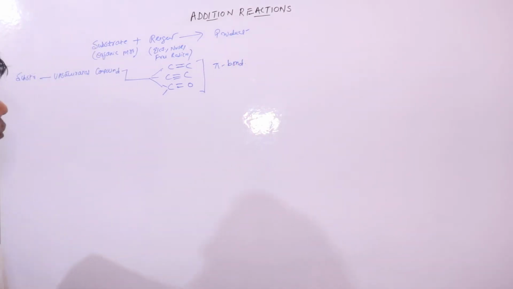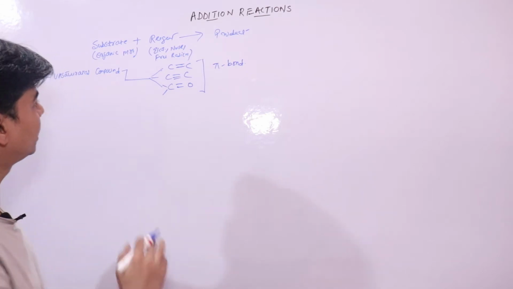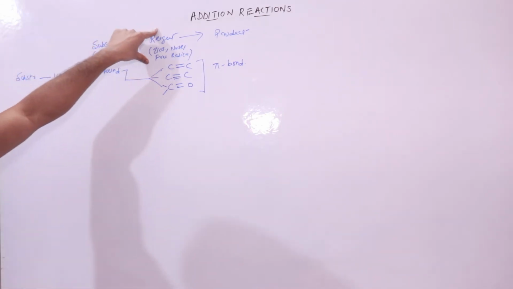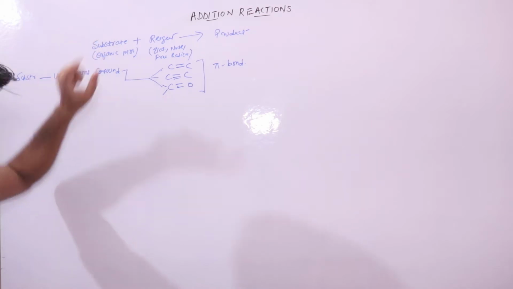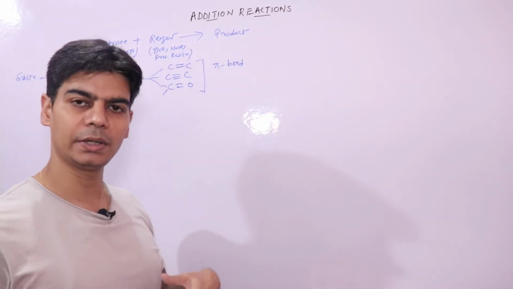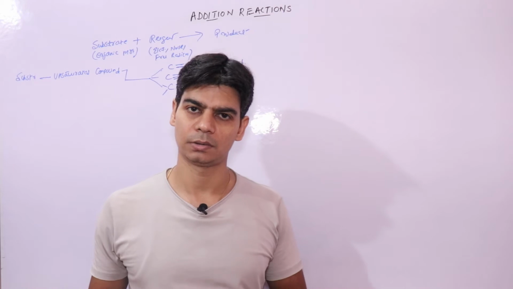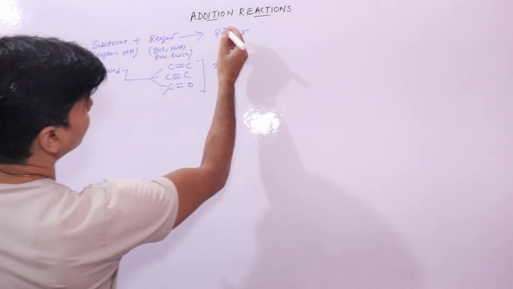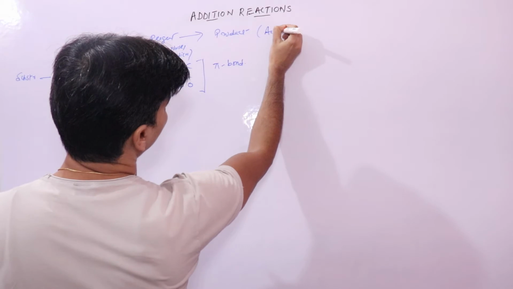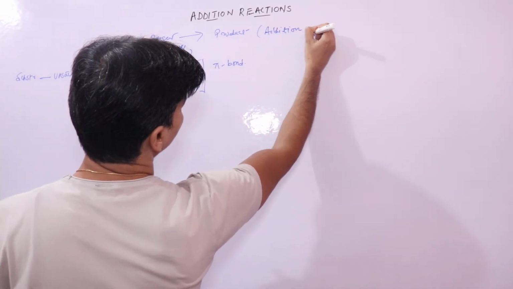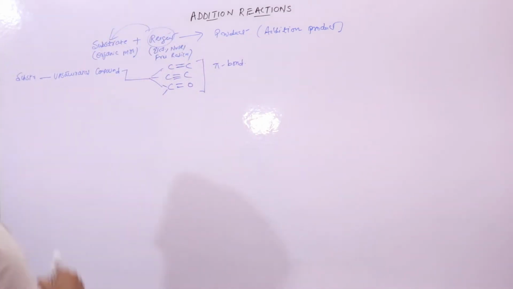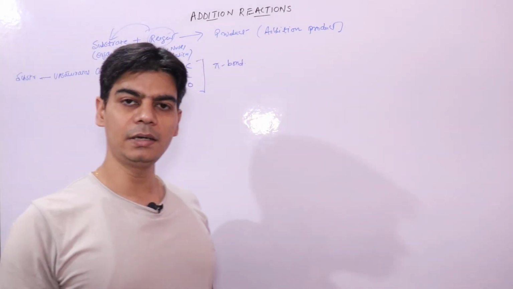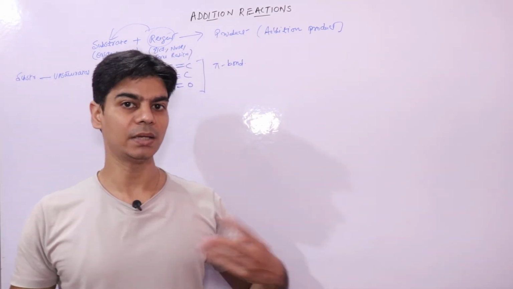And the product that gets formed when a reagent attacks an unsaturated compound is that this reagent will get added to the substrate, to the organic compound, to form an addition product. So here the product that you get is an addition product in which the reagent will get added to the substrate, and it gets added when a pi bond is broken.